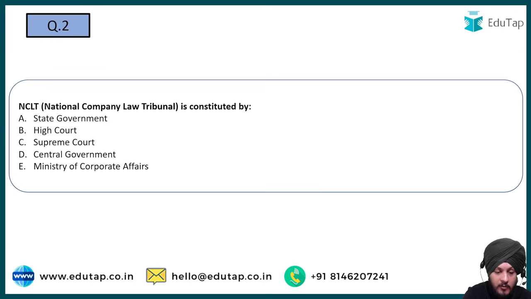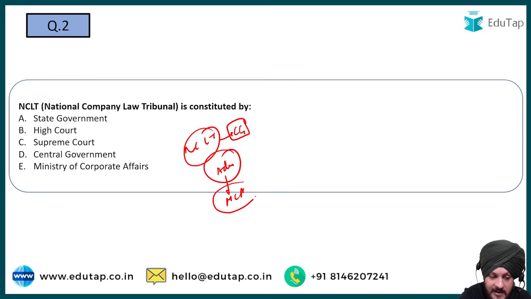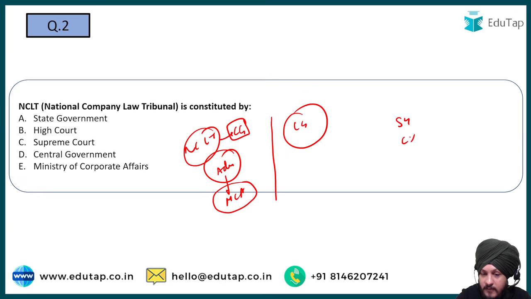So basically, if we talk about NCLT, as per company law, we know it is constituted by the central government, right? Although I would say it functions under the administrative control of the Ministry of Corporate Affairs, the legal authority to constitute this NCLT rests with the central government, right? Not with the state government, not with the courts, not with any other body. You have to remember central government only as a part of it. So D is going to be the correct answer to this question.